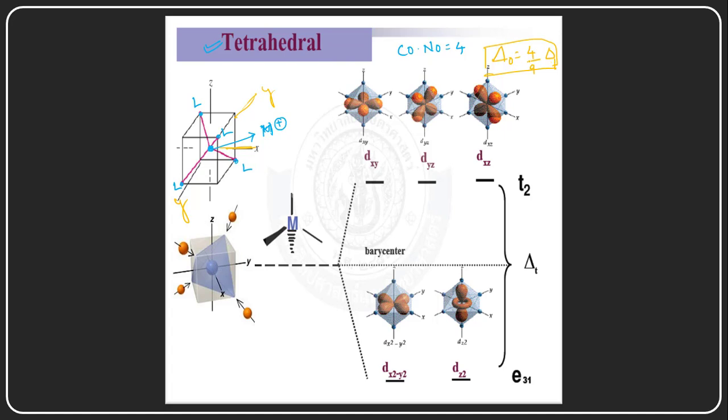Delta O has a higher energy than delta T, that is, than tetrahedral complexes.